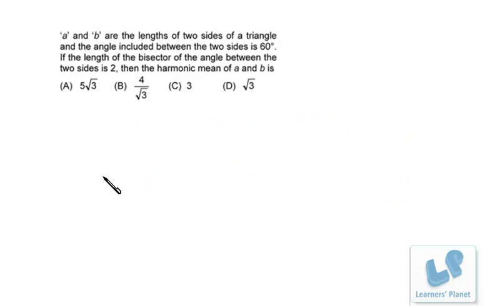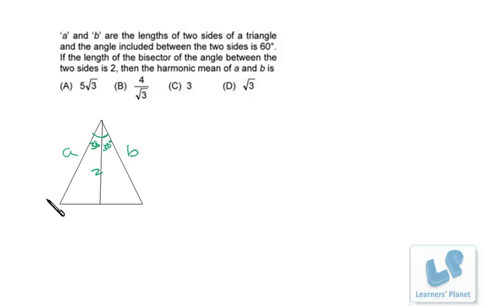Now let's see this question. If A and B are the lengths of two sides of a triangle and the angle included between the two sides is 60 degrees, and the length of the bisector of the angle between the two sides is 2, then we have to find out the harmonic mean of A and B. Now I just draw the triangle. This length is A, this is length B, and the angle included between them is 60 degrees. So this complete angle is 60 degrees. Now this is the angle bisector. If the length of the bisector is 2, that means this length is 2. This is the bisector, so this angle is 30 degrees, and this angle is also 30 degrees.